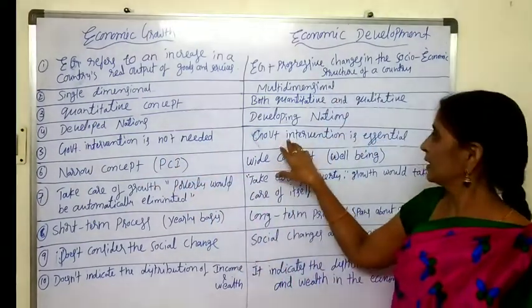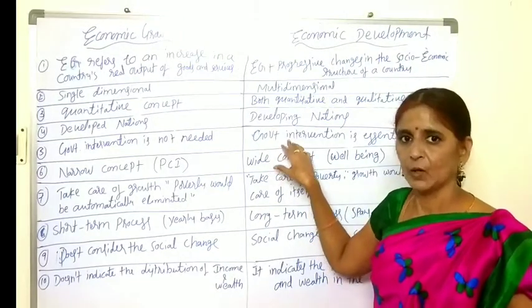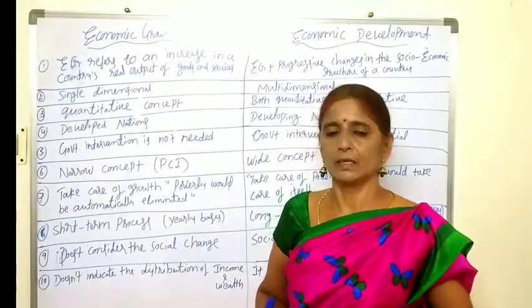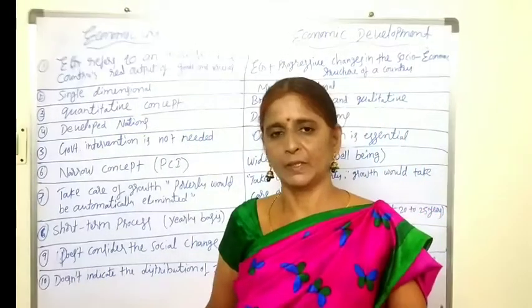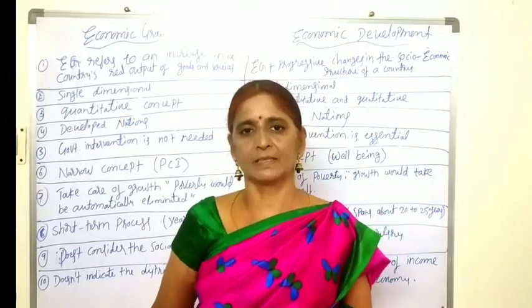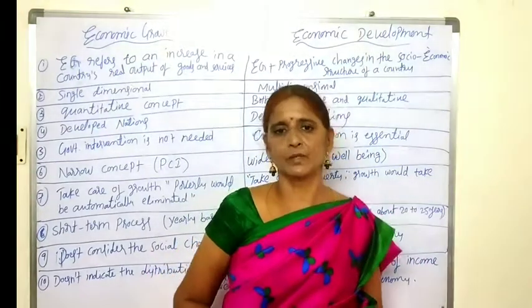But in case of economic development, government intervention is compulsory. Why? Because to improve the quality of life of the people, the government has to concentrate. Private people wouldn't concentrate on improving the well-being of the society.